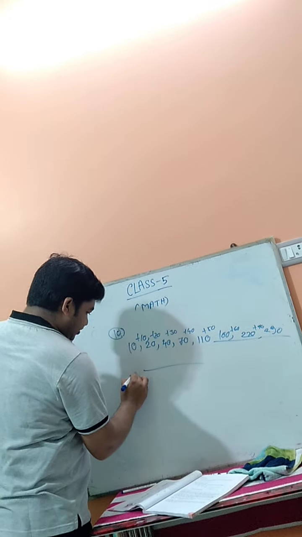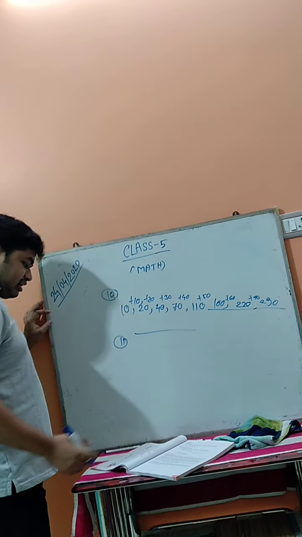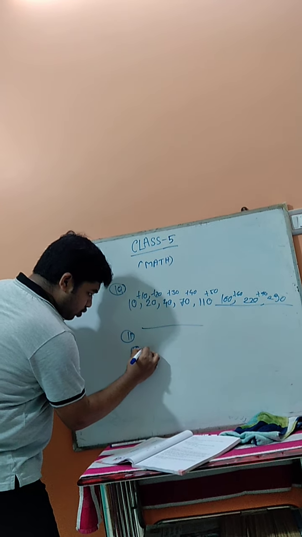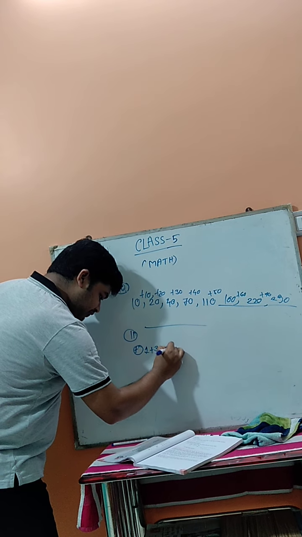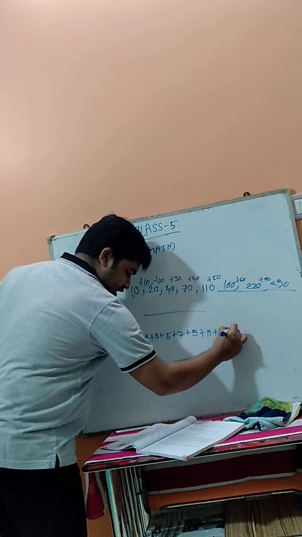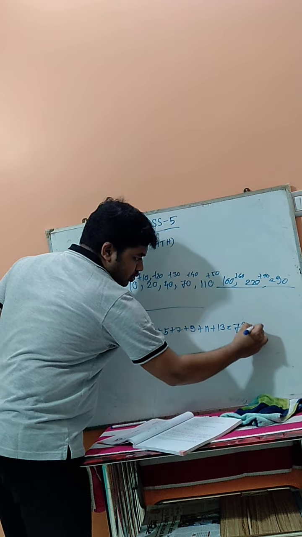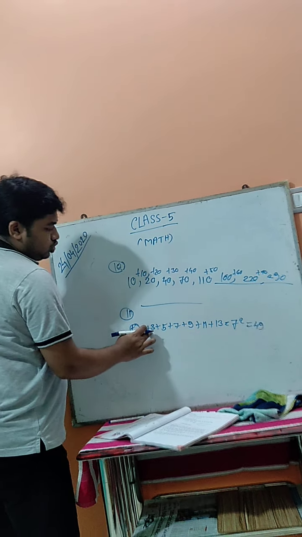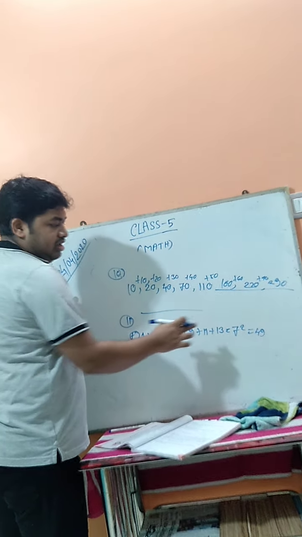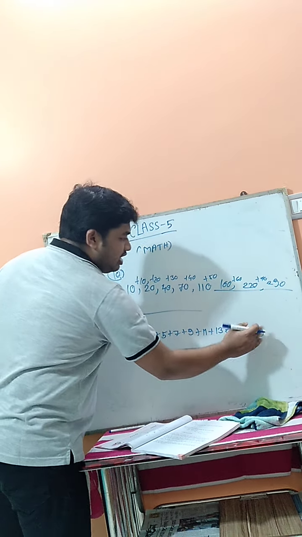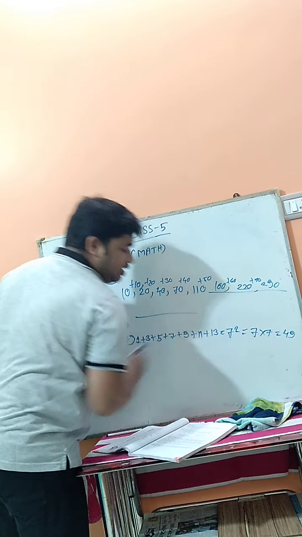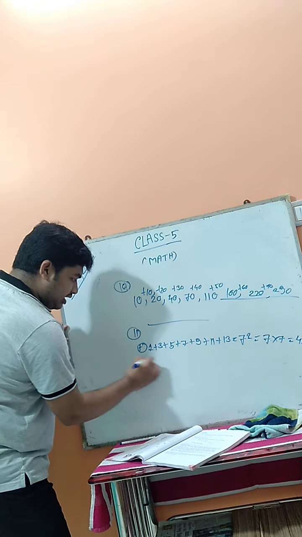Now the next is number 11. The numbers are given. The 2 numbers we have to do at last. Number F: 1 plus 3 plus 5 plus 7 plus 9 plus 11 plus 13 equals 7 square. Also you can write 7 consecutive numbers 1, 2, 3, 4, 5, 6, 7. If we add 7 consecutive numbers, then you get 7 square. 7 square means 7 into 7, so it means 49.